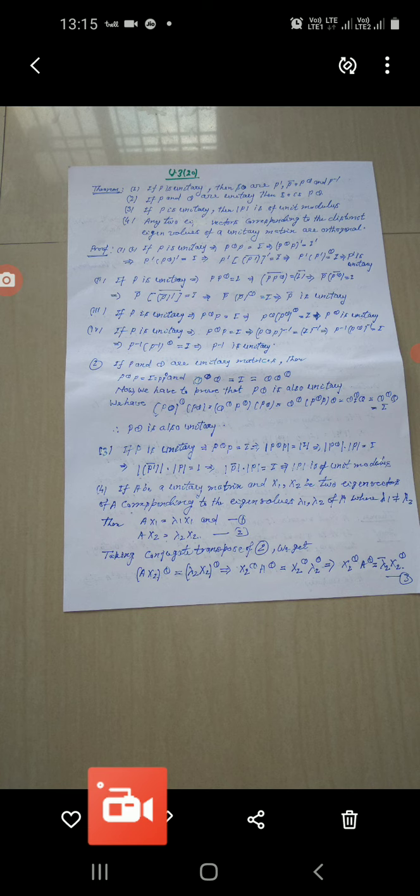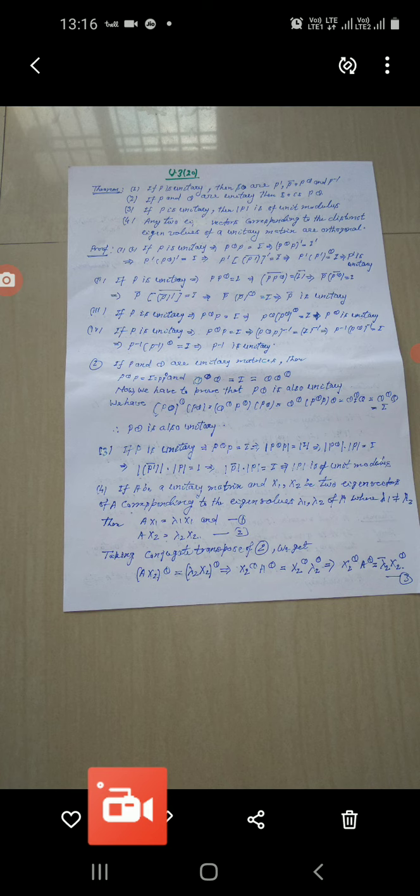Then this implies that P dash into P theta dash equal to I, since (AB) dash is equal to B dash A dash.